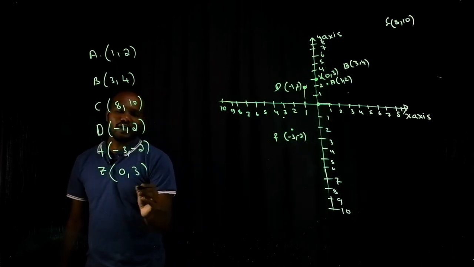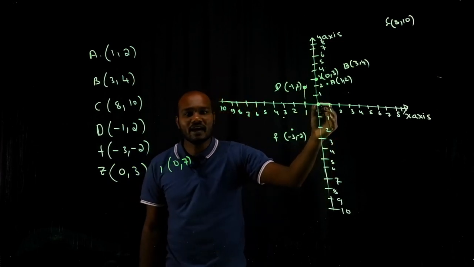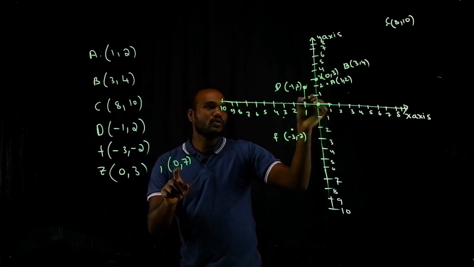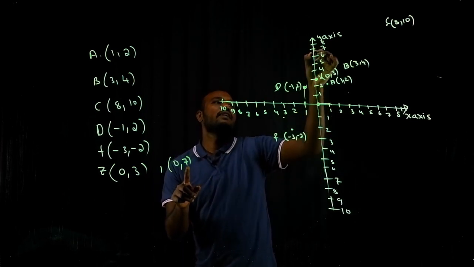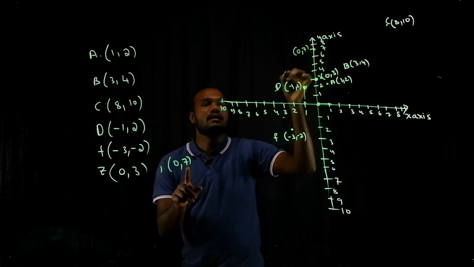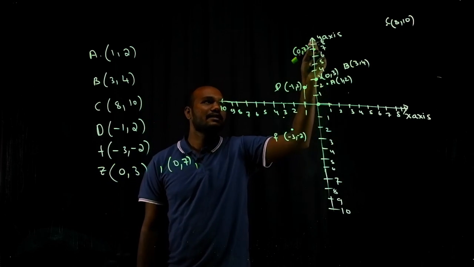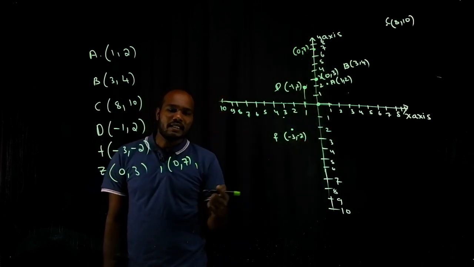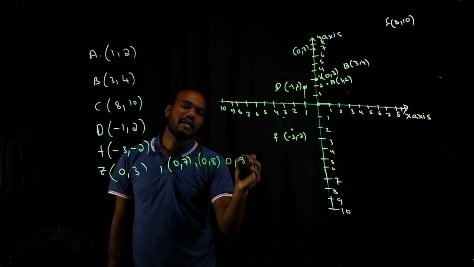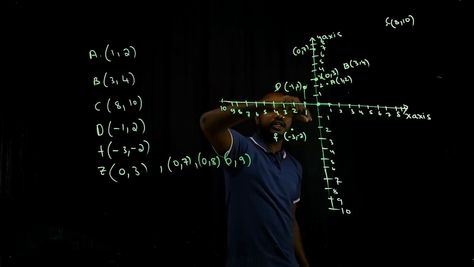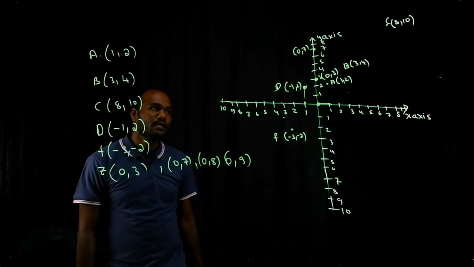If I write some point (0, 7), again I start from the origin. I travel 0 horizontally, so I stay here, and travel 7 upward. So this is (0, 7). Now, any point that lies on the Y axis, let's say (0, 8), (0, 9). Can you represent these on your sheet? Pause the video and do it.